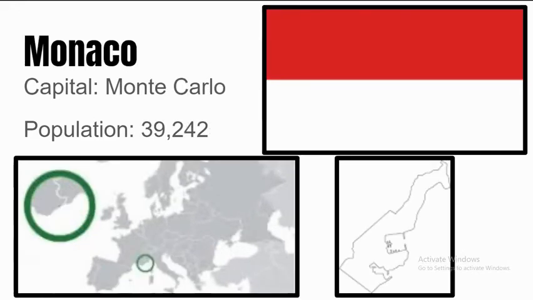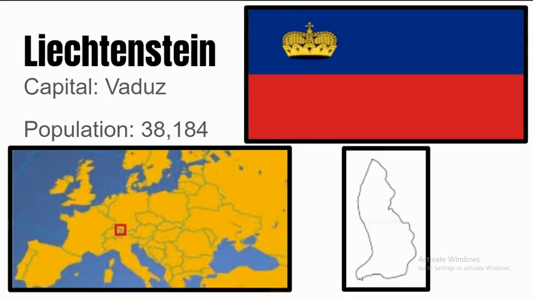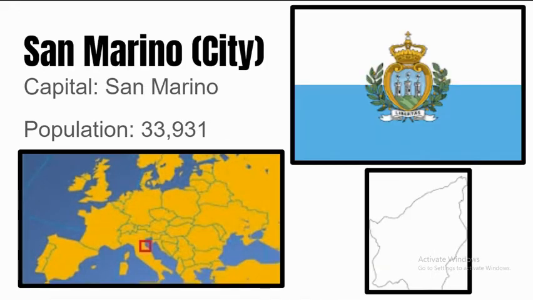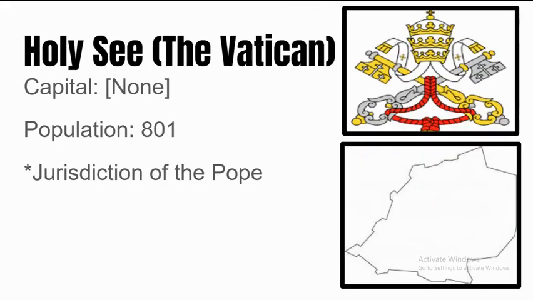Next up is Monaco. Its capital is Monte Carlo, and its population is 39,242 people. Next up is Liechtenstein, and its capital is Vaduz, and its population is 38,184 people. Next up is San Marino City. Its capital is San Marino, and its population is 33,931 people.